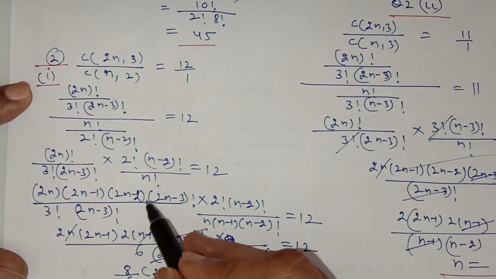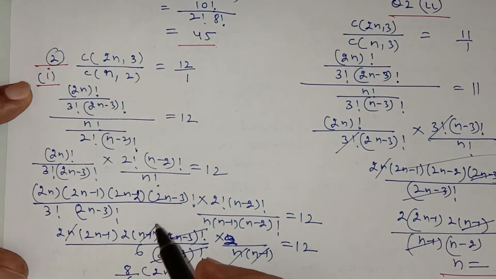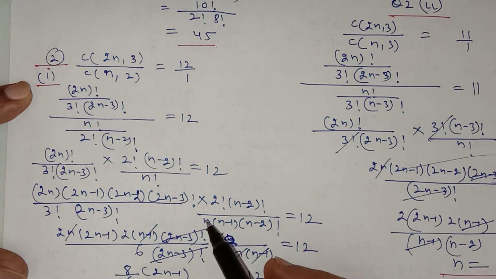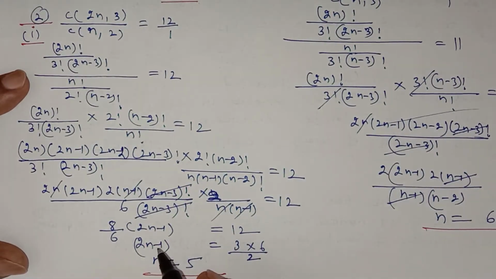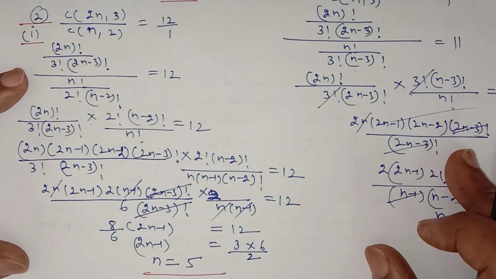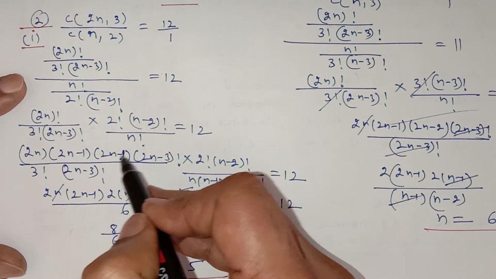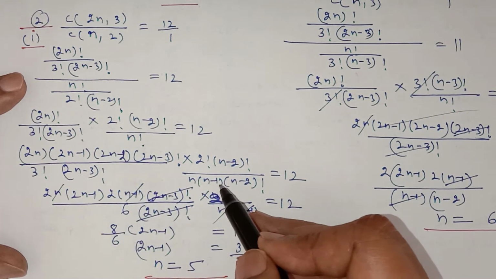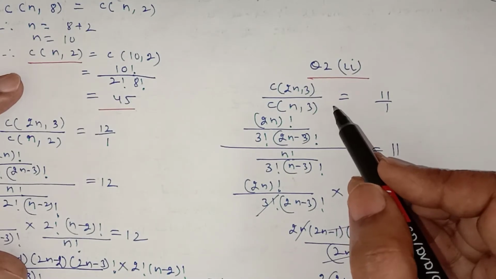And be very careful, you take 2 common in this bracket. It will be 2 into n minus 1, which will cancel this n minus 1. And this n will cancel this n. So you are getting only a linear equation in terms of n, and you will get the value of n, that is coming out to be 5. So be careful with this 2n minus 2. Take 2 common so that this n minus 1 will be cancelled out. Otherwise, it will become a quadratic equation. Similarly, the second part of this question.